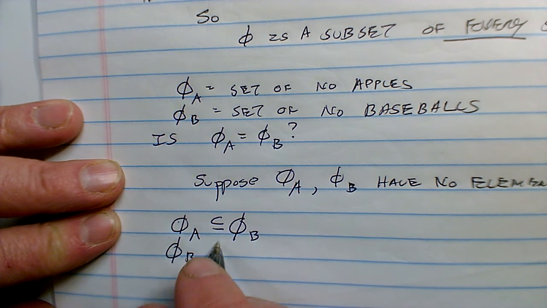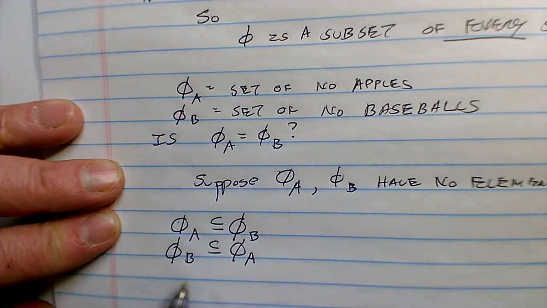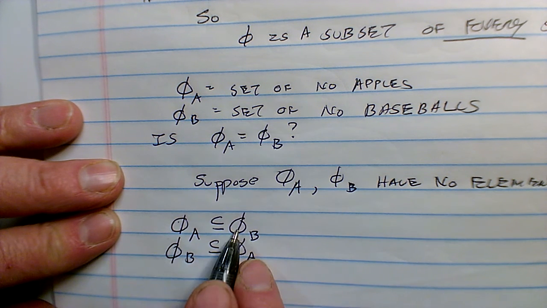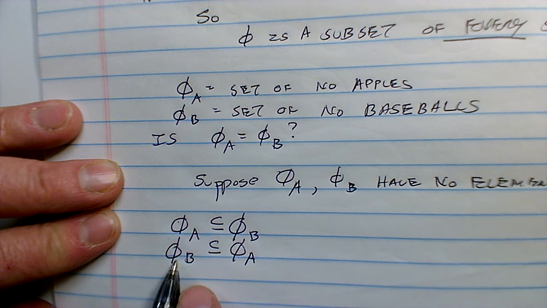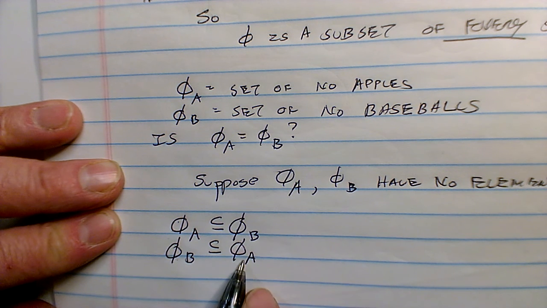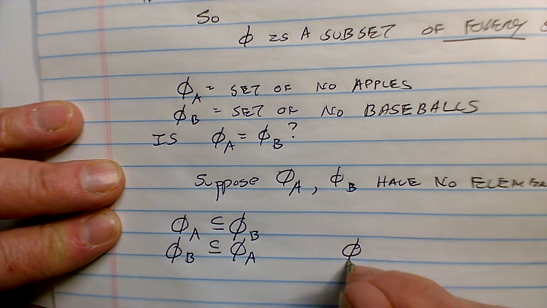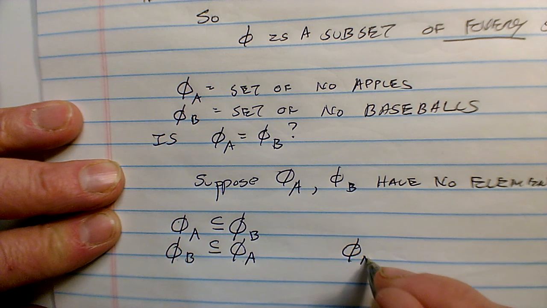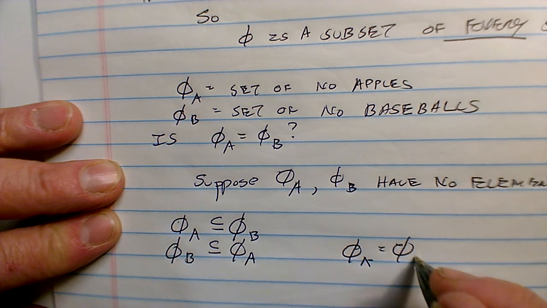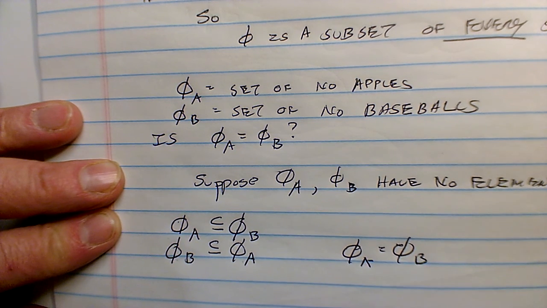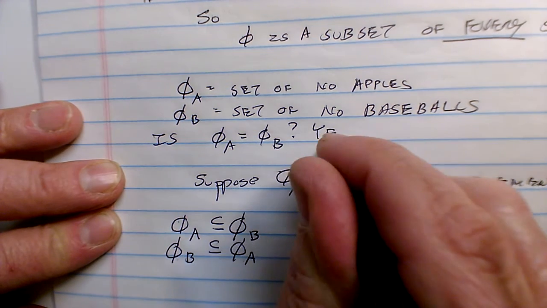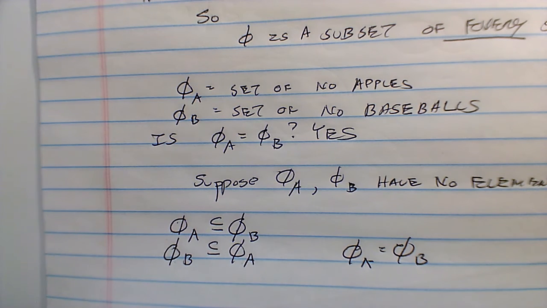Is the set of no baseballs a subset of the set of no apples? Well, yes, it is. And since this null set is a subset of this one, and this null set is a subset of this one, then you know that the two sets have to be the same, and there is only one null set.